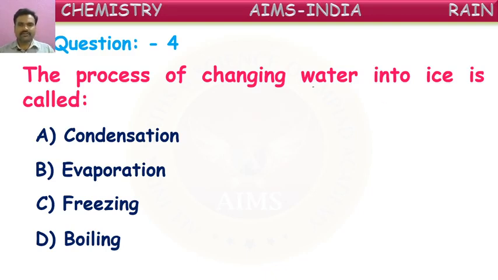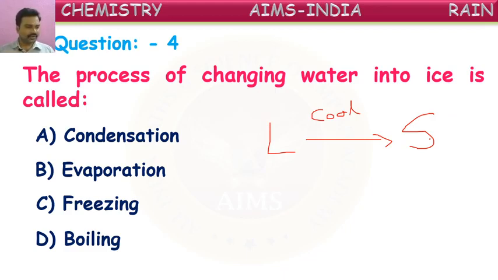Here we see, water is a liquid. Converting that into ice. Ice is a solid. Liquid to solid can be done only by cooling. So when you cool a liquid, it converts into solid form. That is called, yes, many have given the correct answer.